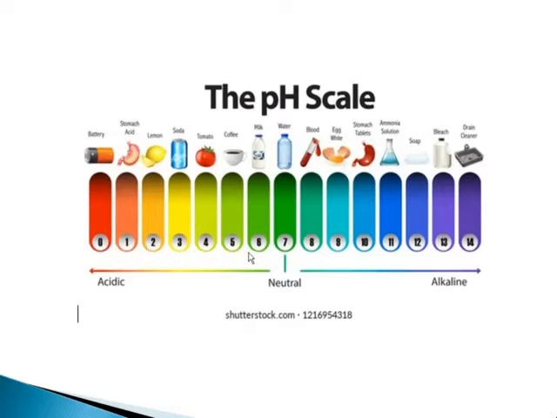From 0 to 6, objects are acidic. Acidic objects have pH from 0 to 6. Basic objects have pH from 8 to 14. That is also known as alkaline. 7 is the neutral pH. So the metal oxides form basic oxides, are basic in character, and the non-metal oxides are acidic in character.